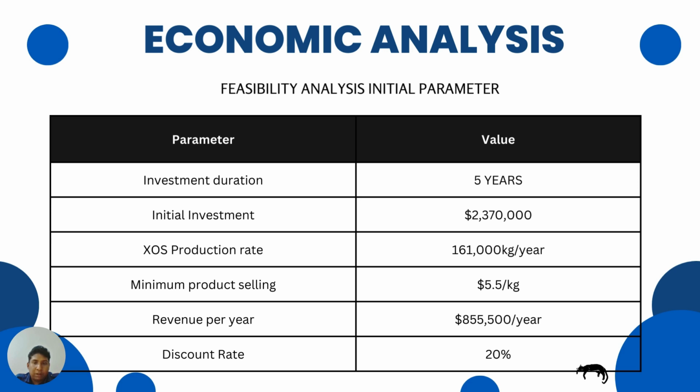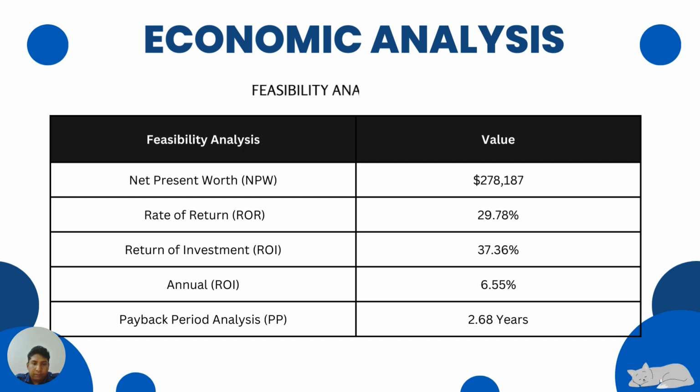For the feasibility cost, this is our initial parameter, and these parameters were provided by the research journal Karavan Harden. For the parameters, we have an investment duration of 5 years, an initial investment of 2,370,000, and revenue per year of $855,000. After the calculation, the values we get are a net present worth of 278,000, rate of return of 29.78%, ROI of 37.36%, annual ROI of 6.55%, and payback period of 2.68 years.